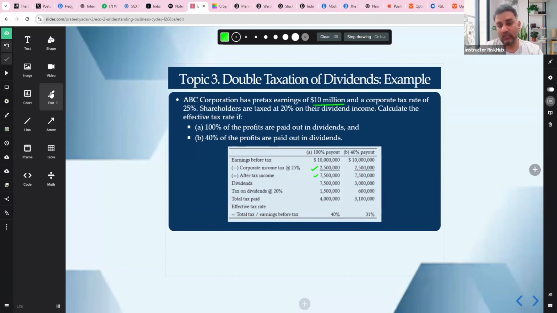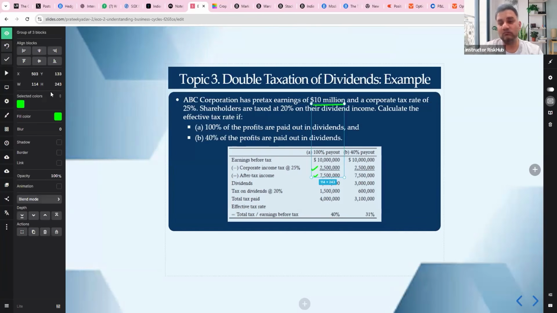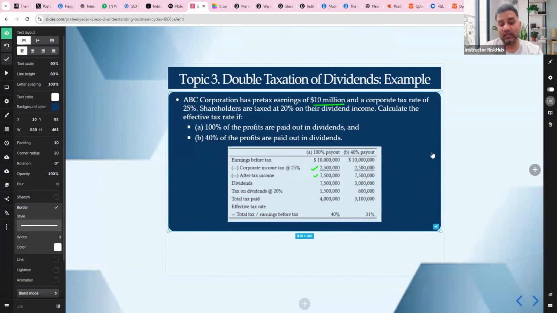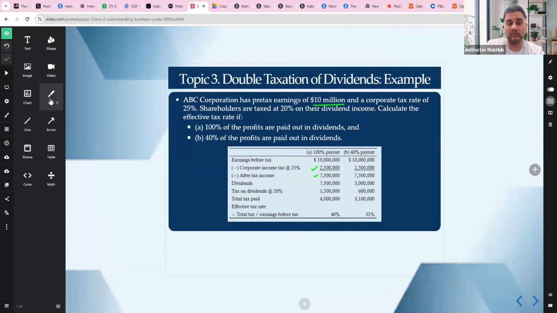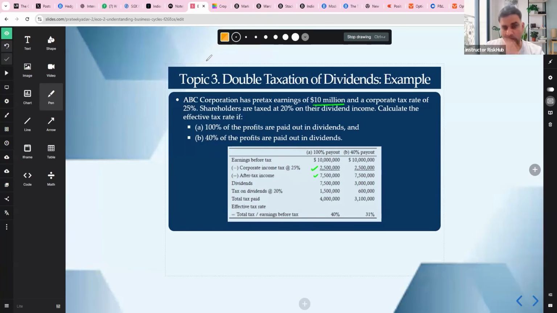So now your total tax paid is what? Total tax becomes 4, basically 2.5 plus 1.5, 4 million. So the total tax you are getting, the effective rate, is 40%. That comes to your mind immediately, that the total tax here is 40%.